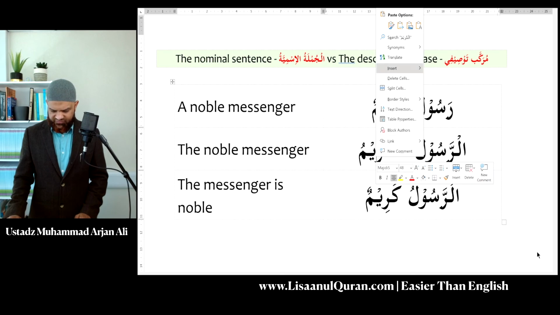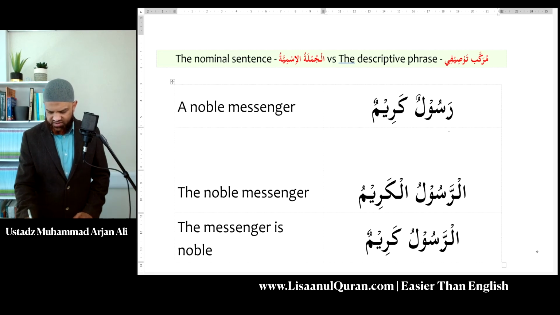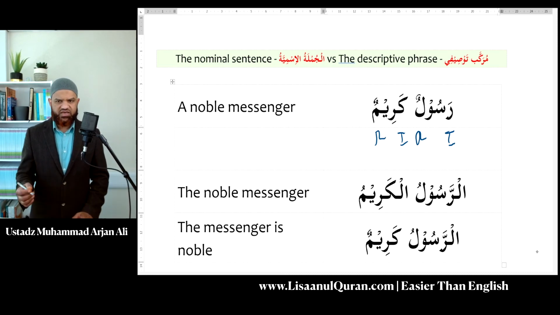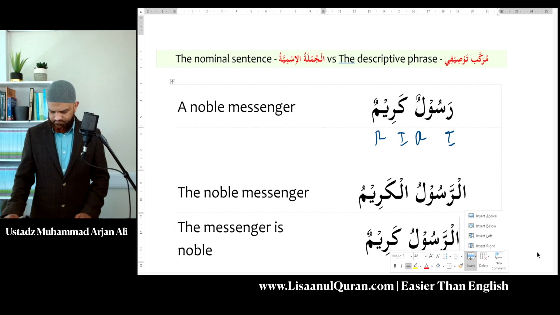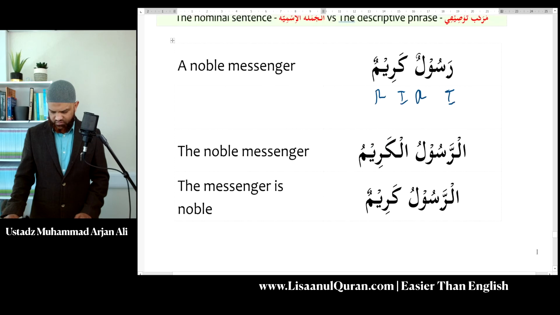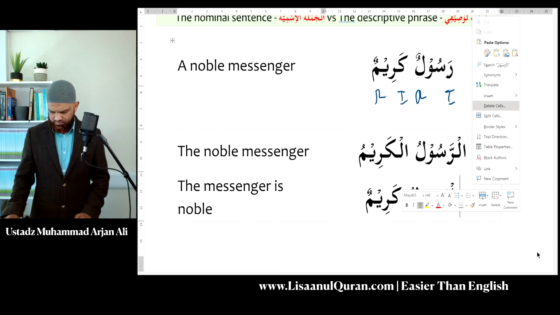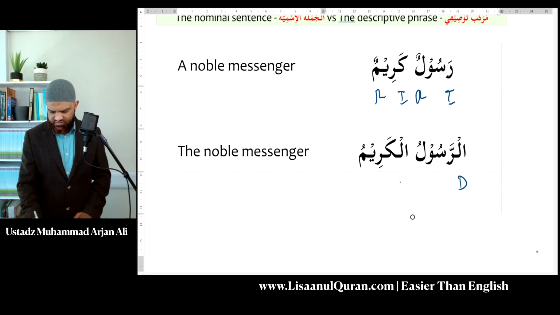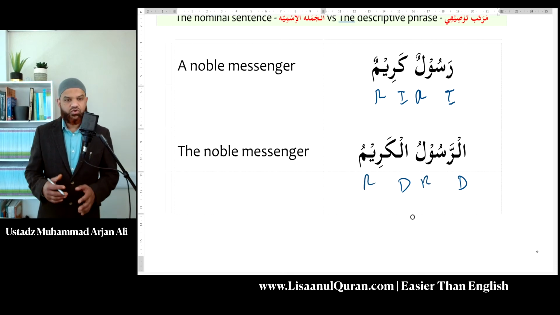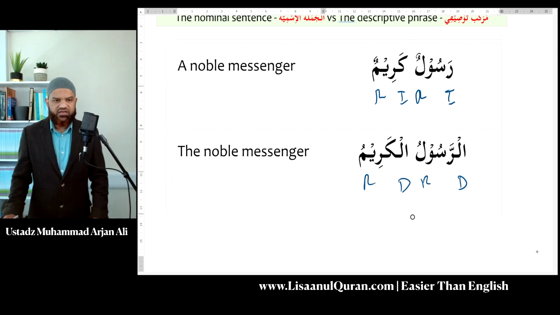Let me create a space above it for you, inshallah, so I can show you. I hope you can easily recognize that this word is indefinite, this word is indefinite, this is Rafa, this is Rafa. You can see that all the 4 properties are matching. Let's look at the second one, inshallah, again, just to make it very clear so that we can notice them in the future, inshallah ta'ala. So we have the word here, definite, definite, rafa, and rafa. So again, the 4 properties are matching. Of course, we're not worried about gender and number in this lesson.